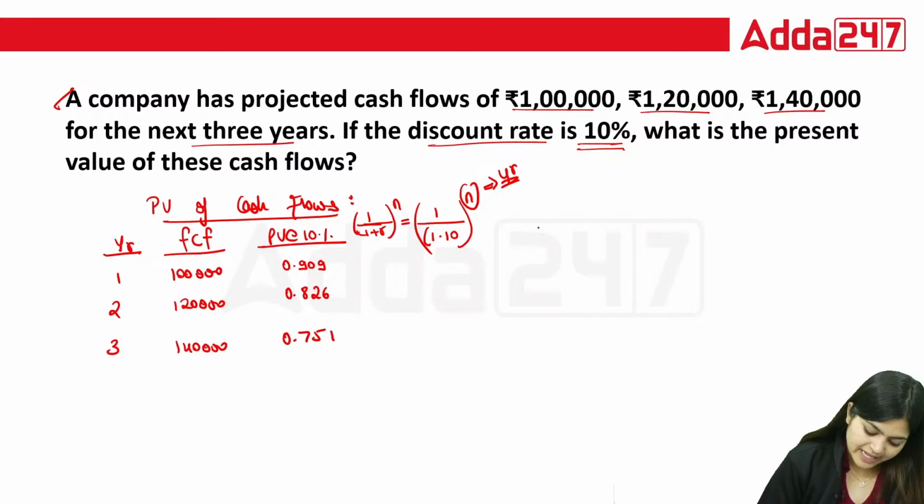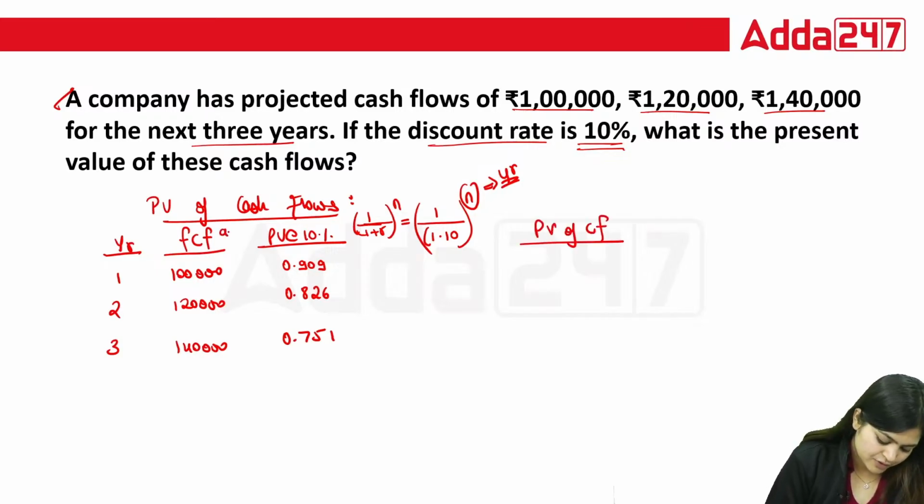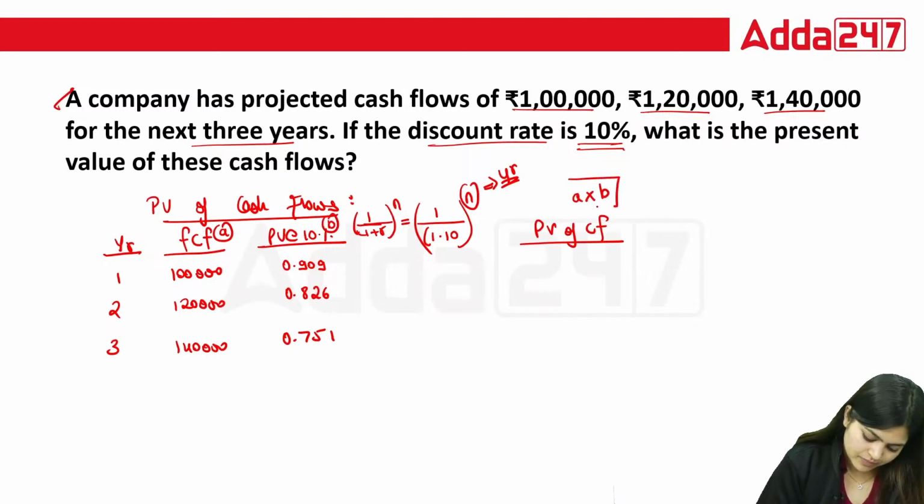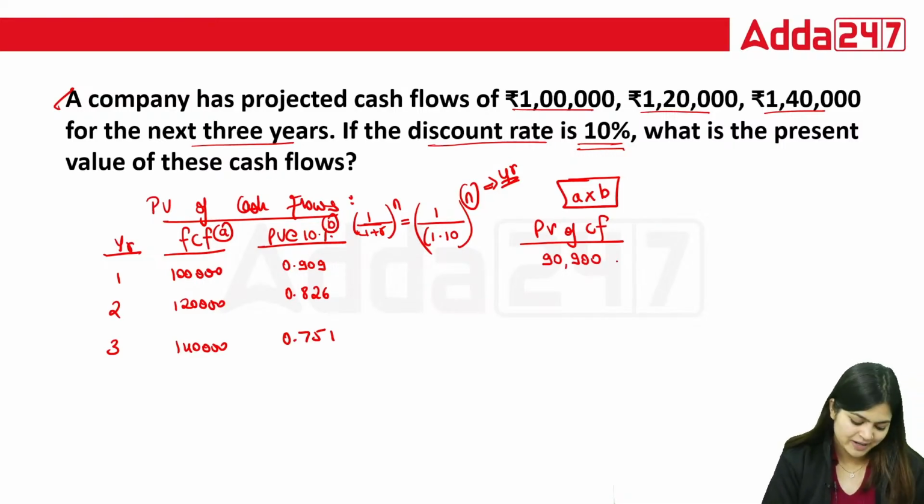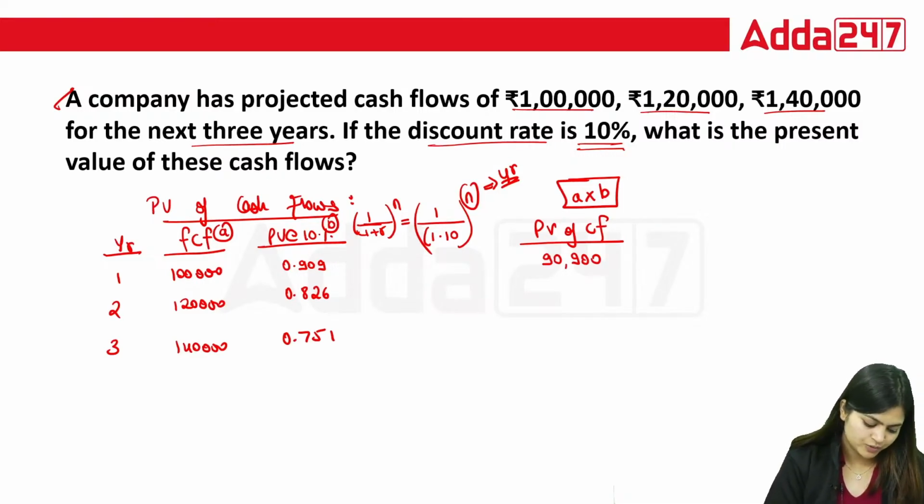Now, for calculating the present value of cash flows, you need to multiply the future cash flow column with the present value factor. A into B. 1 lakh into 0.909, that is 90,900. 1,20,000 into 0.826, 99,120.